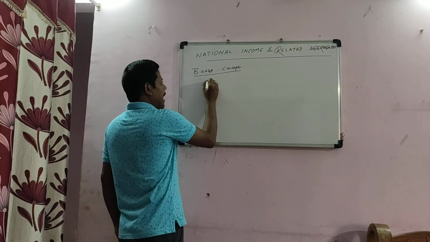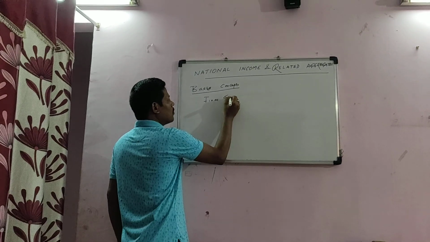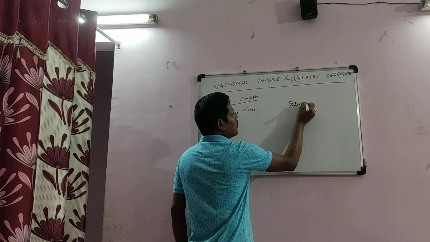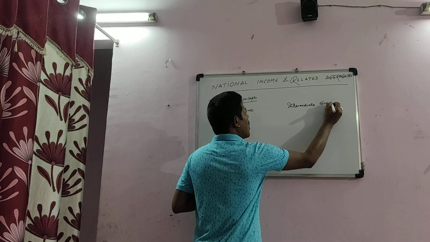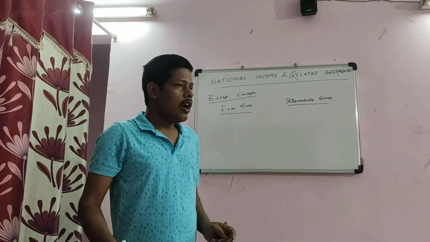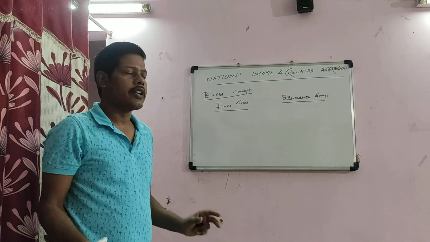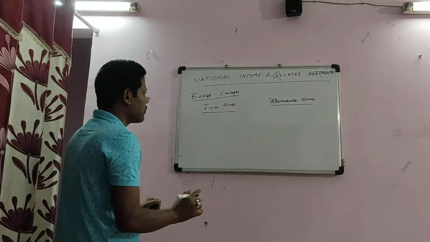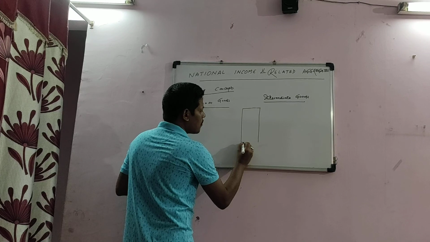In these basic concepts, we have to discuss two things. One is final goods and another one is intermediate goods. To understand the difference between these two goods and what they actually are, we have to take one concept that is called the production boundary.